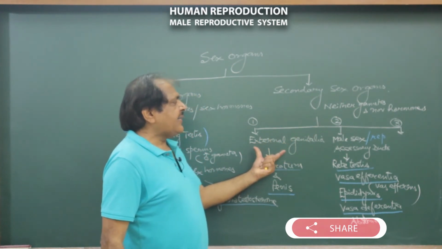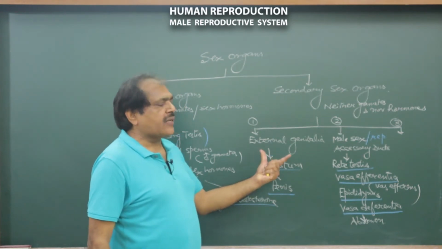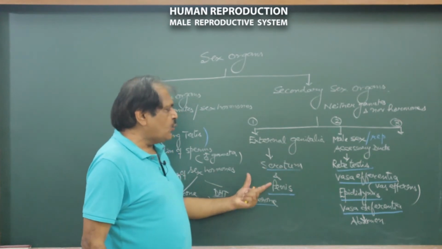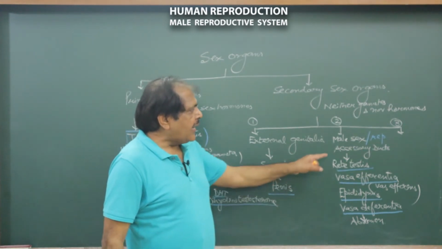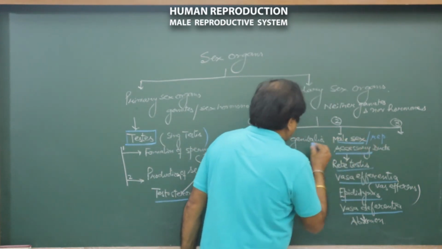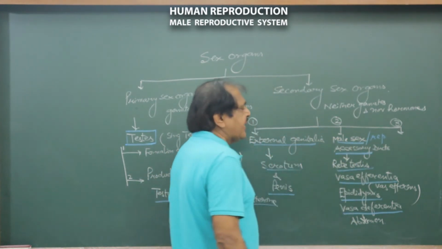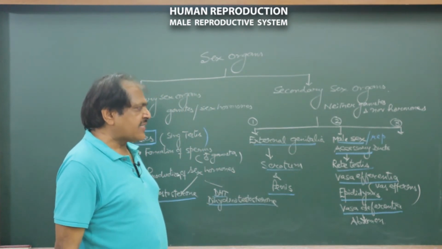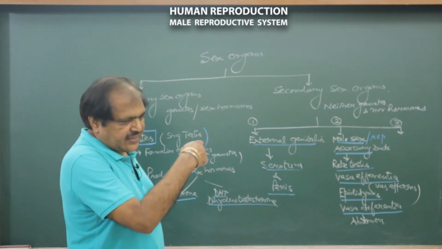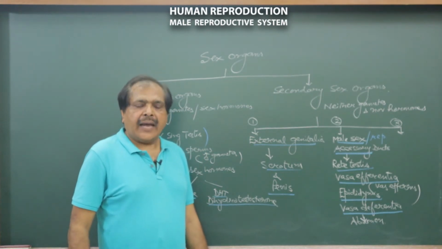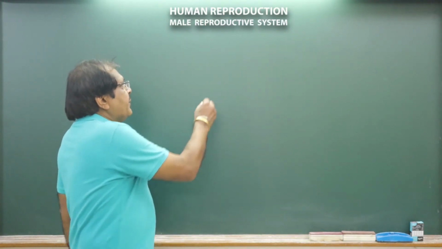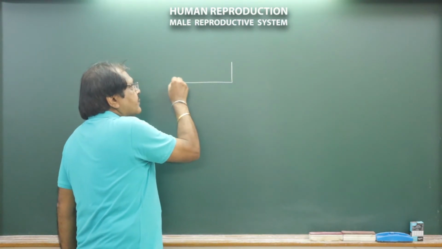The secondary sex organs are of three types: external genitalia, which includes scrotum and penis, and male sex accessory ducts, which include rete testis, vasa efferentia, epididymis, vasa deferentia. Vasa deferentia enters the abdomen. And then third is the male accessory glands.